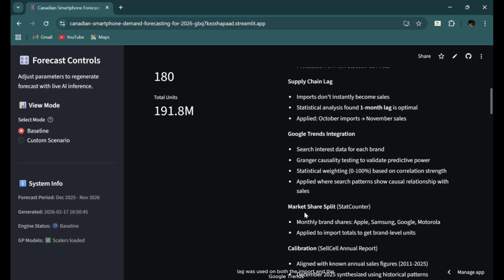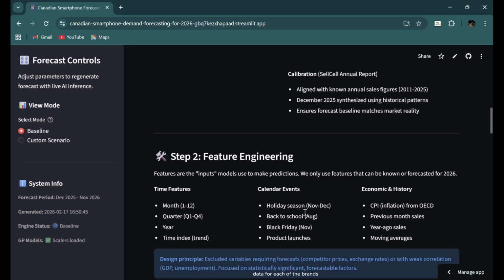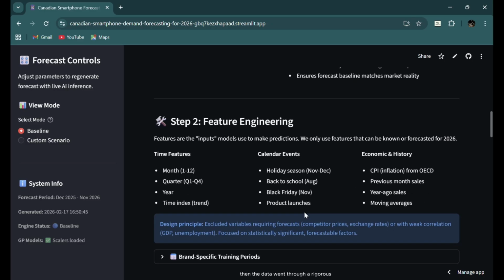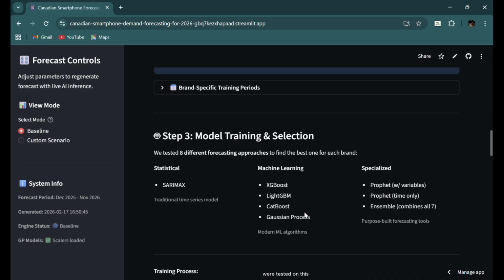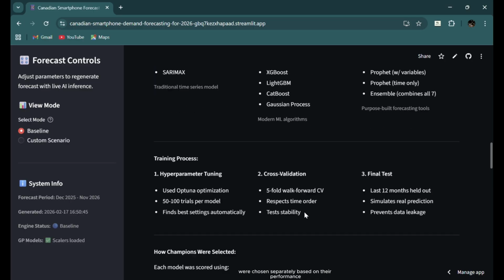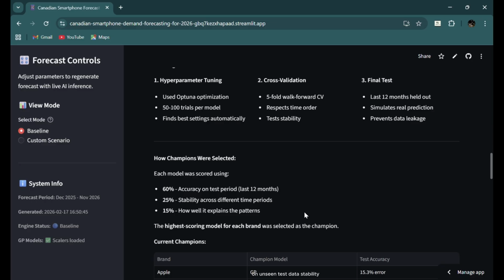Statistically derived lag was used on both the import and the Google Trends data. Then the data was upscaled to match the actual yearly sales in Canada, and market share was applied to find unit level sales data for each of the brands. Then the data went through a rigorous pipeline of pre-processing, and 8 different machine learning algorithms were tested on this. The best models for each of the brands were chosen separately based on their performance on unseen test data, stability across periods, and the ability to find patterns. This scoring method was used.